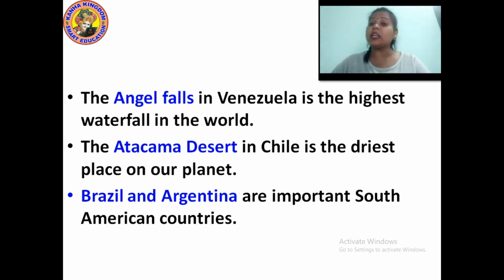Brazil and Argentina are the important South American countries. It means Brazil and Argentina are the very important countries in South America. So with the features of South America, we learn that it is the fourth largest continent, connected to North America by the Isthmus of Panama.